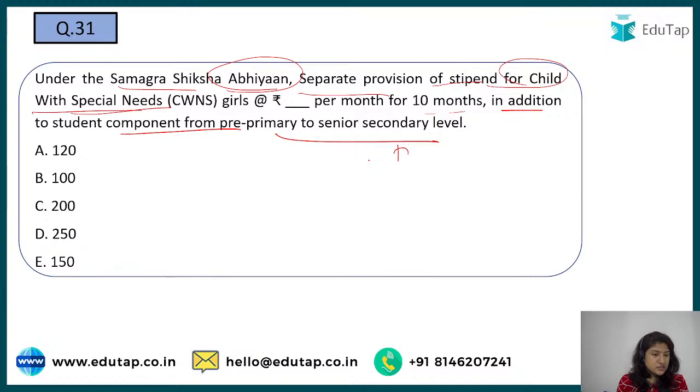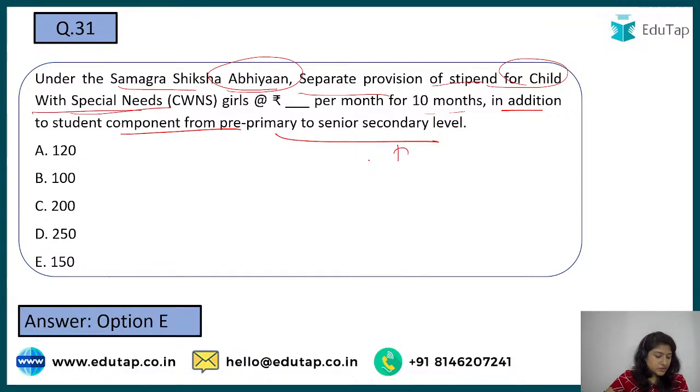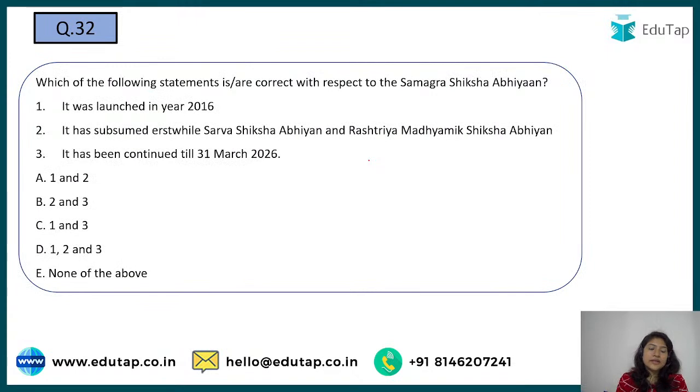See the correct answer over here, it is your option number E, that is your right answer. Okay, that is your right answer. And here, what is the next question? It is also related to Samagra Shiksha Abhiyan. We'll look at 1 to 2 questions and then we'll move to the next one.